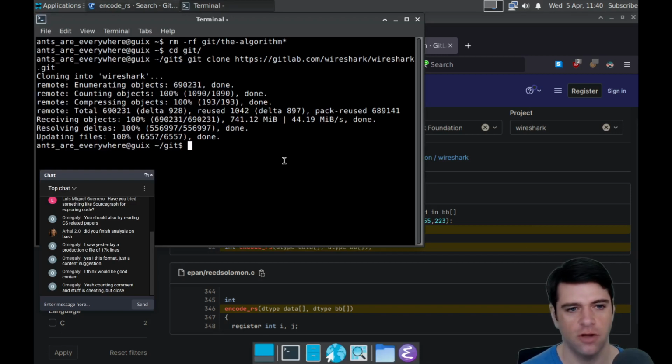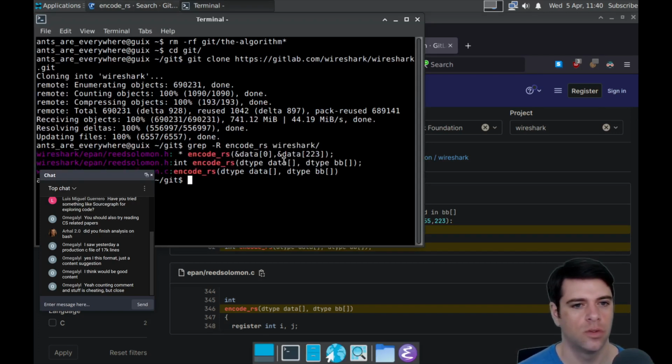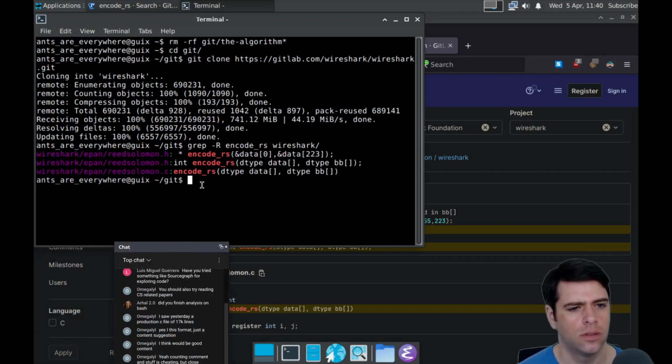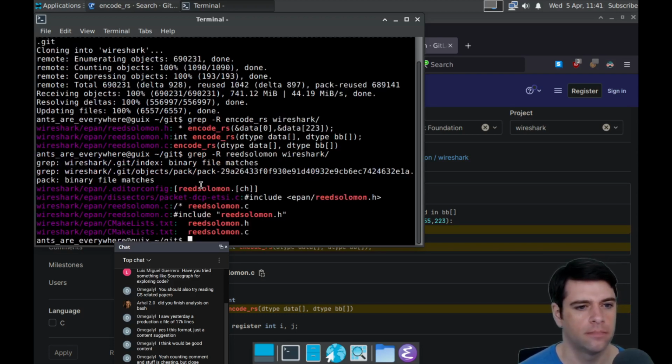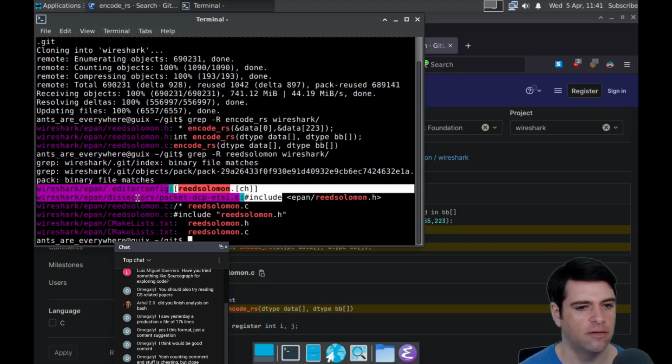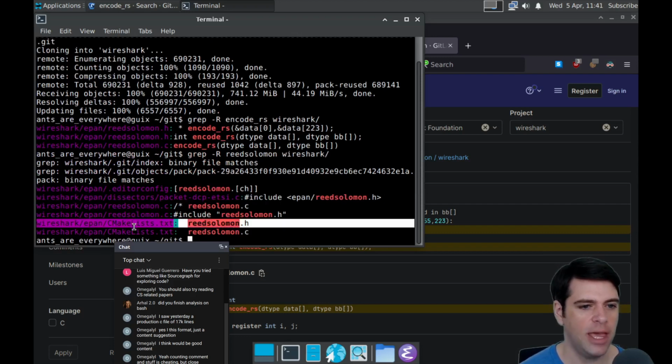let's just grep encode RS, I guess. And what, recursive? Yeah. Do we import it anywhere? The editor config, and we make it.